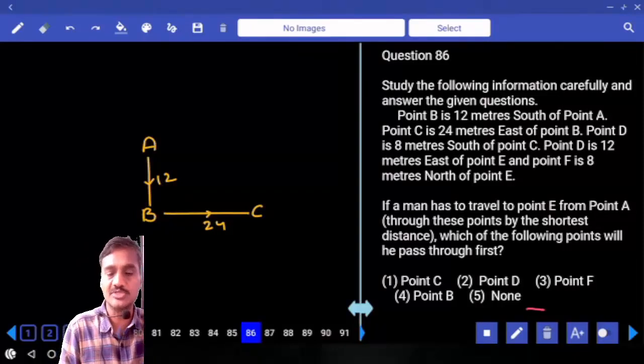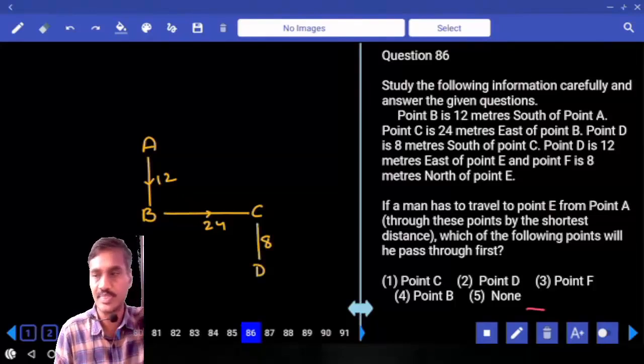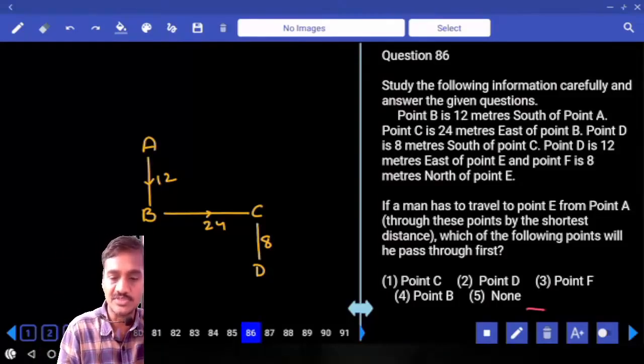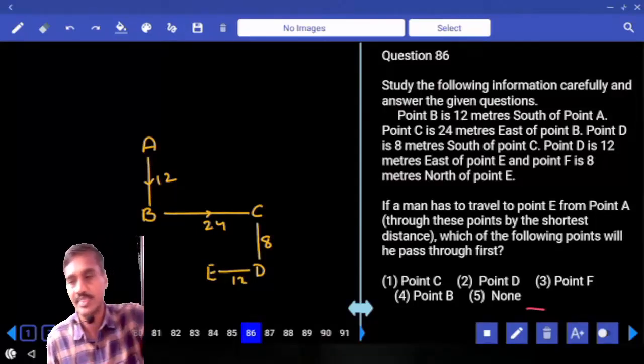And D is 8 meters to the south of C. D is here, and this is 8 meters to the south of C. And D is 12 meters to the east of E. Now this D is 12 meters to the east of E. The distance between these two is just 12 meters.